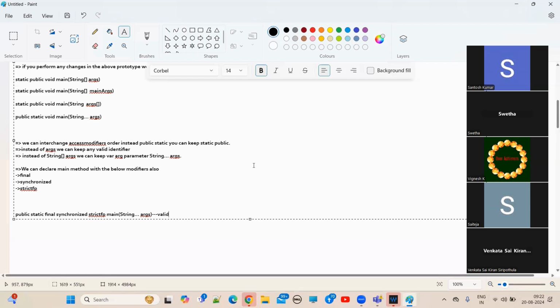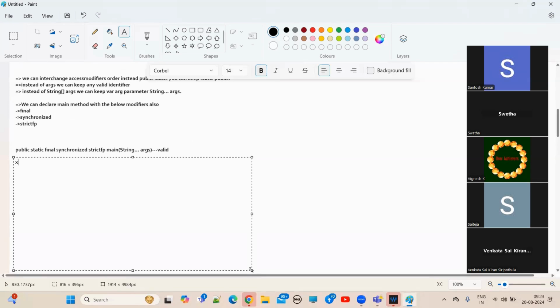Okay, let me take one example here. I'm writing one example. Let's suppose class Demo. Here I'm taking public static void main method. Here I'm taking String args. Understand? This is the main method. System.out.println, main method.